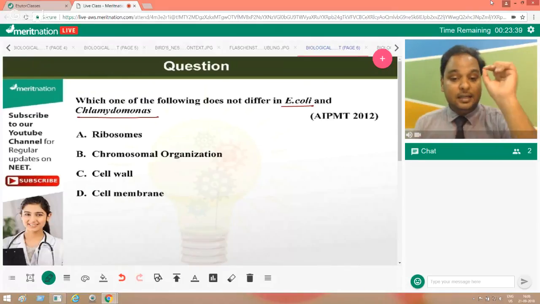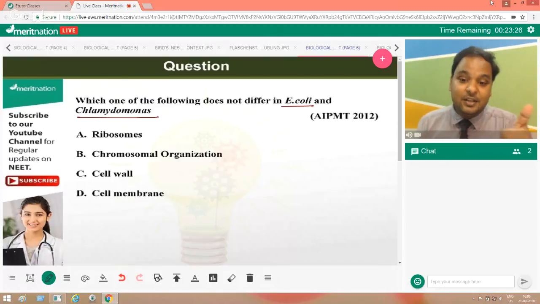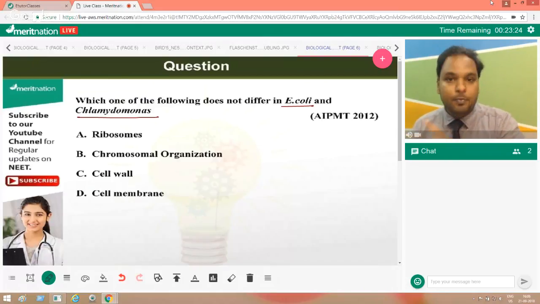It says does not differ. But if you remember, everyone, prokaryotes and eukaryotes both have ribosomes, but they are of different types. One is 70S, another one is 80S. Yes, they are common, but they are different types.